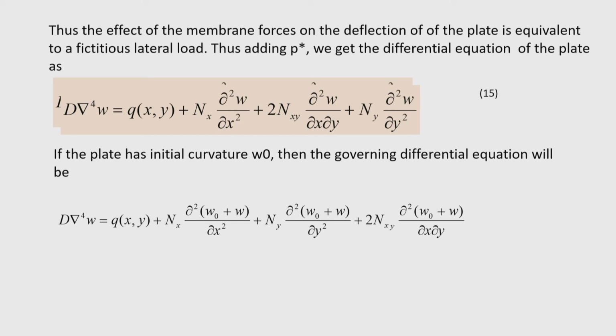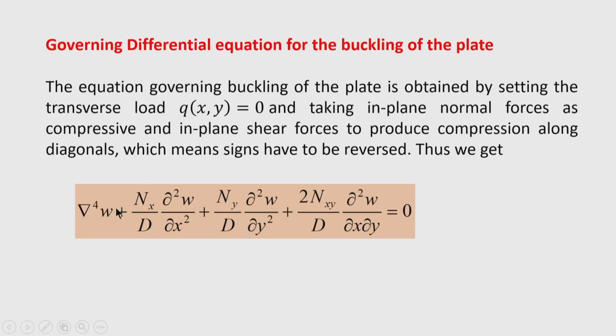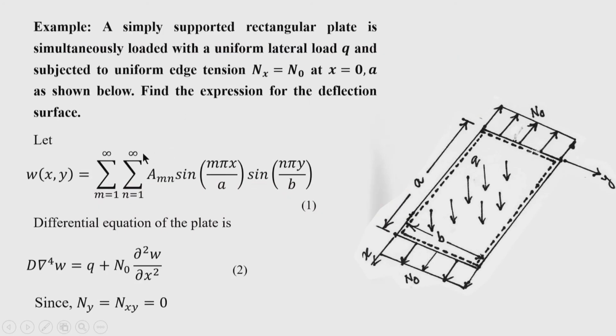So, if the signs of n x, n x y and n y are reversed and q is taken to be 0, then the equation for buckling of the plate is given by this: del 4 w plus n x by d del square w by del x square plus n y by d del square w by del y square plus 2 n x y by d del square w by del x del y equal to 0. Okay. Now, let us consider a problem to illustrate.